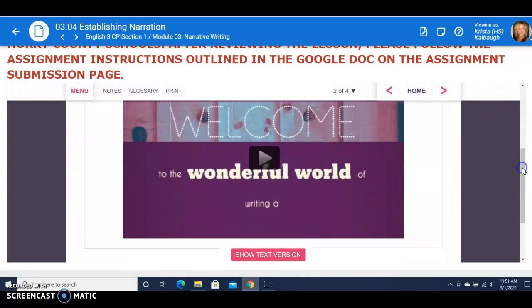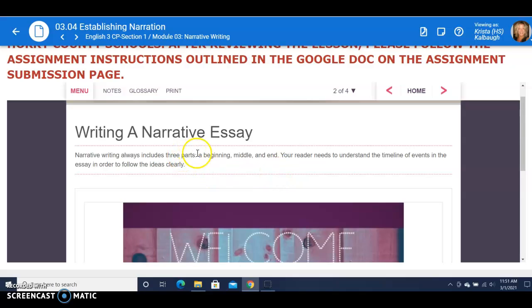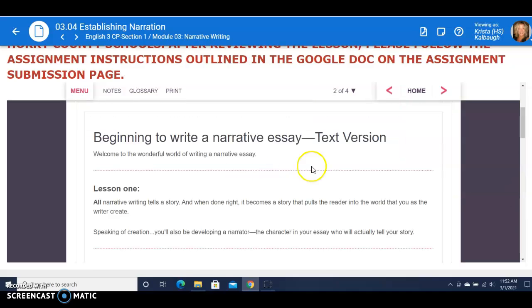So here is a short little video that you should take a look at during your lesson. It's just talking about the beginning, middle, and end of the essay. So this goes right with the graphic organizer that you need to do for part one. Again, this is like your pre-writing. This is your organization that you are setting up. So make sure that you watch that little video.